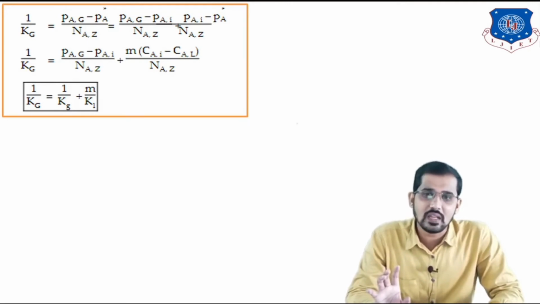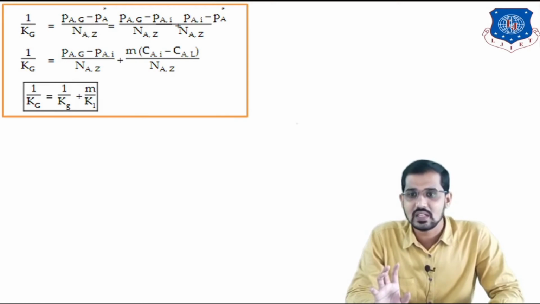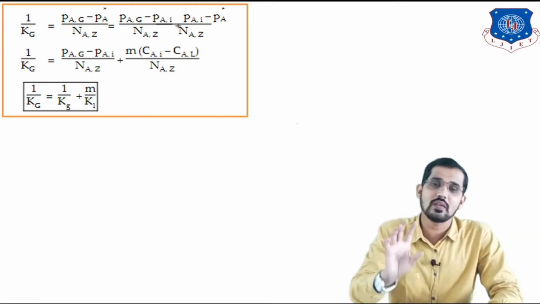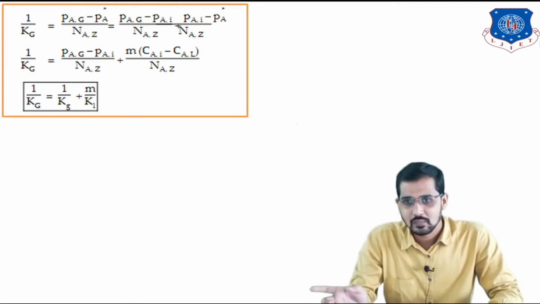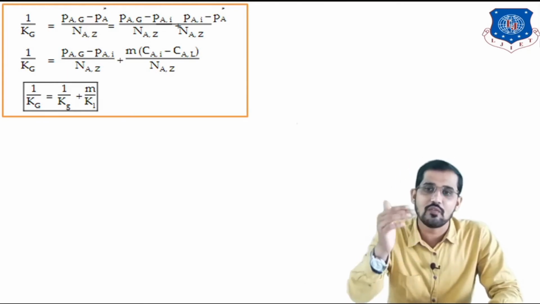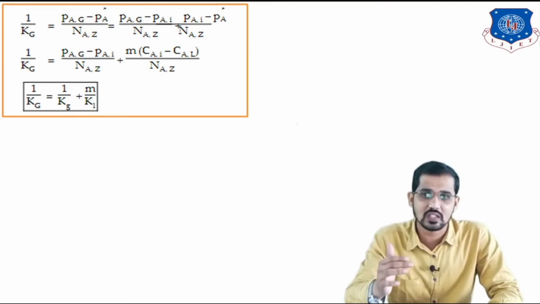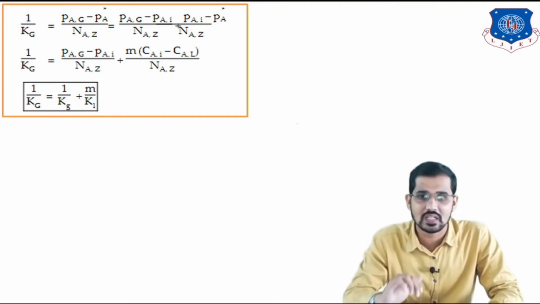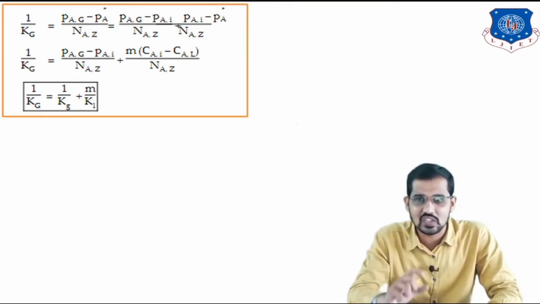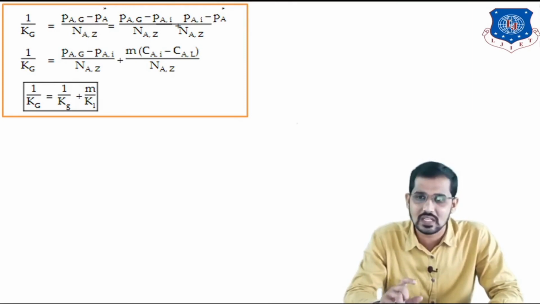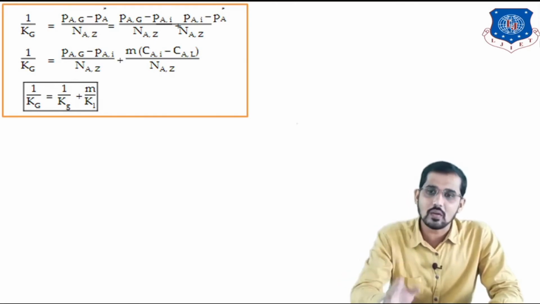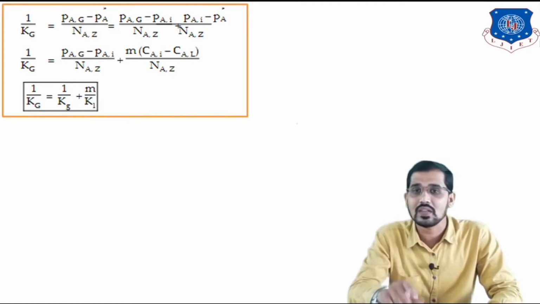After that Mcai minus Cal divided by Naz is nothing but M upon kl. So all these terms we have derived in previous slides as well. Okay. So how this 1 upon kg came, you can just see the first step. 1 upon capital Kg is nothing but Pag minus Pai divided by Naz. So similarly in this manner I am replacing Pag minus Pai divided by Naz by 1 upon small kg. We have written all these terms in previous slides.